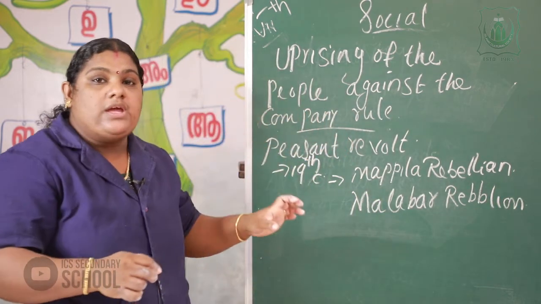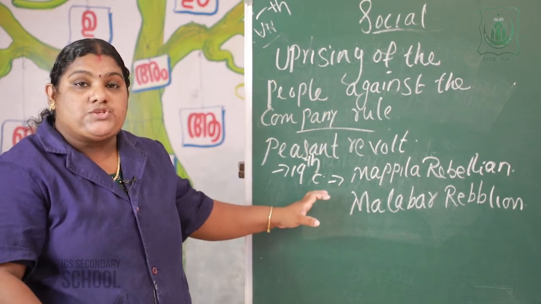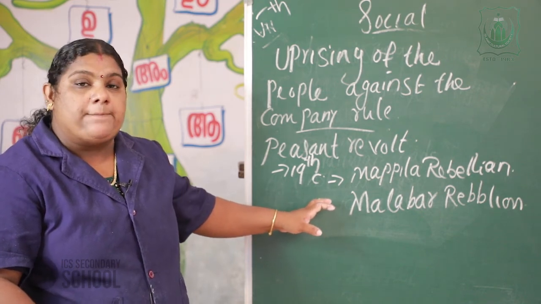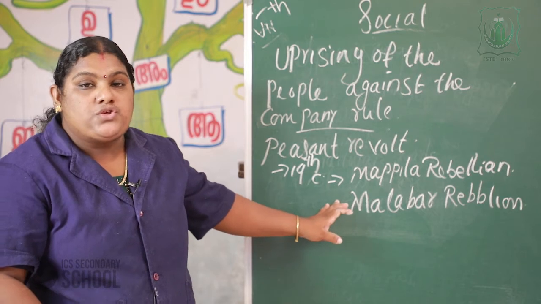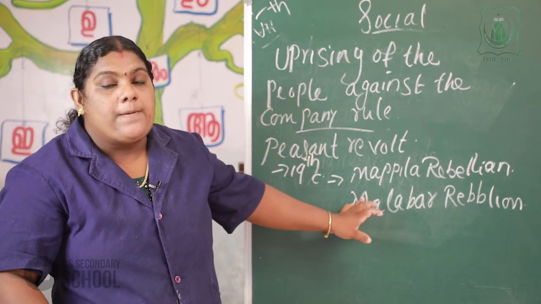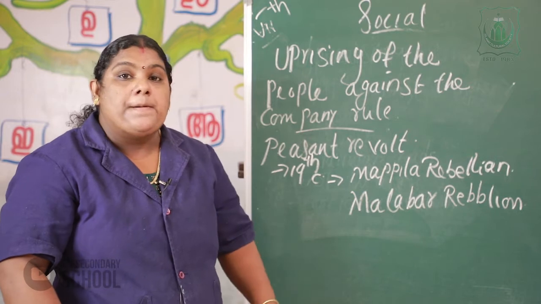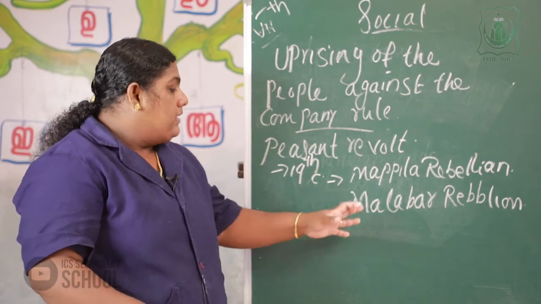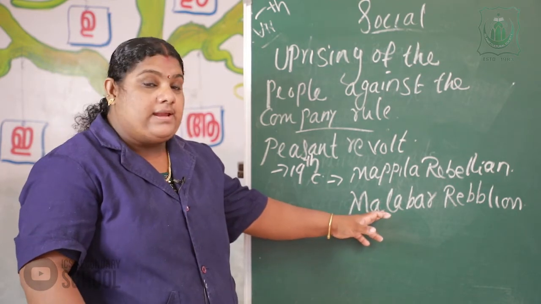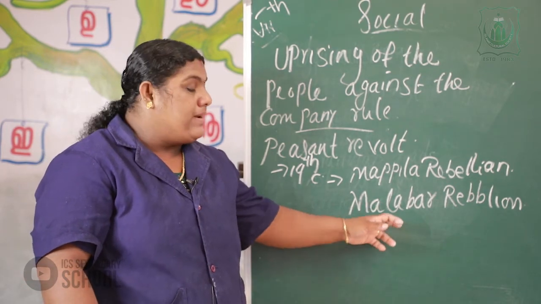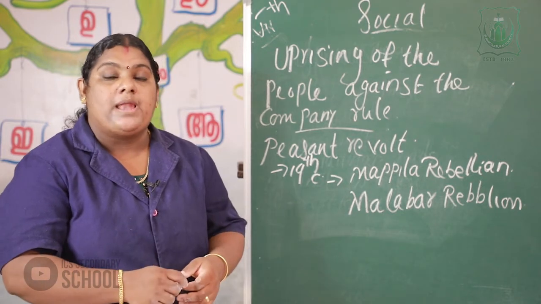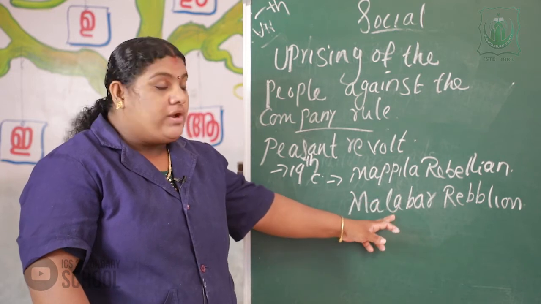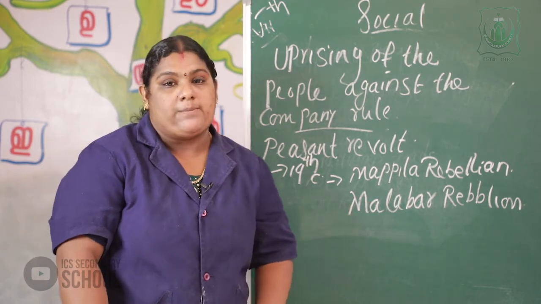Because in the 19th century, in the Malabar region, many peasant revolts were started. The main initiators of the rebellion were the Mappila tenants. So this rebellion is known as the Mappila rebellion, also known as the Malabar rebellion.